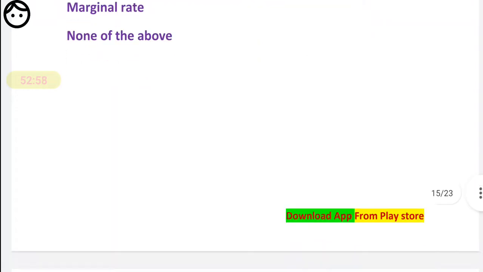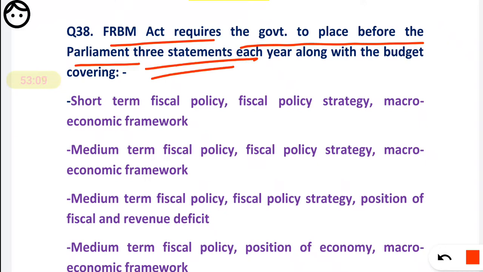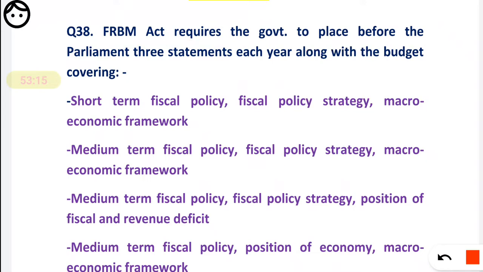Next, question number 38, FRBM Act. The FRBM Act requires the government to place three statements before the parliament. See, this is important. You have to remember, they will ask how many statements.